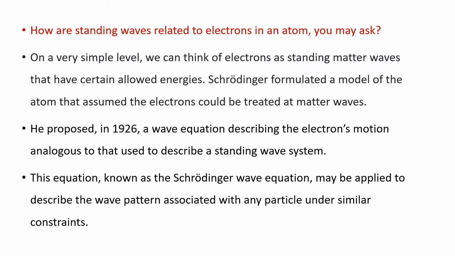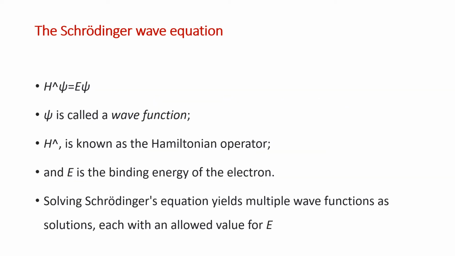particle under similar constraints. The Schrödinger wave equation is Hψ = Eψ, where ψ is called the wave function, H is known as the Hamiltonian operator, and E is the binding energy of the electron. Solving the Schrödinger equation yields multiple wave functions as solutions, each with an allowed value for energy E.